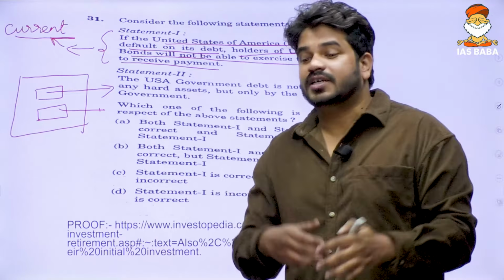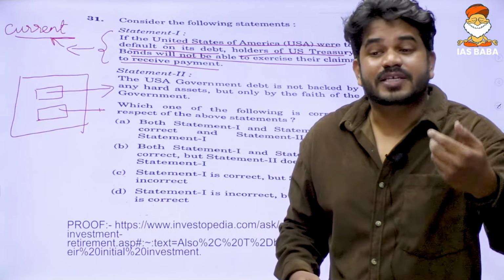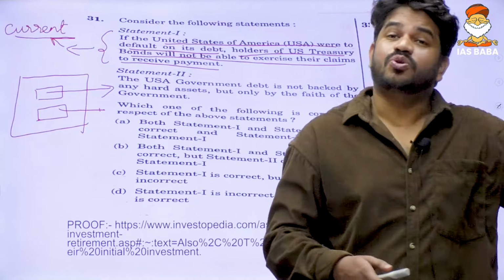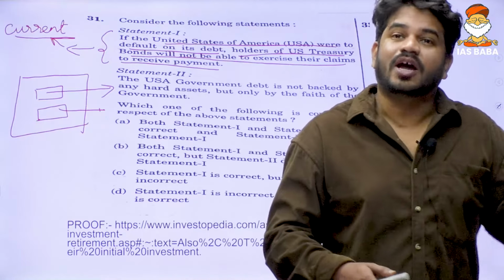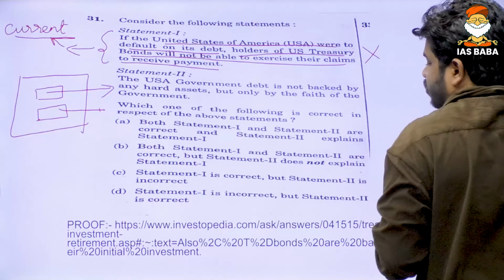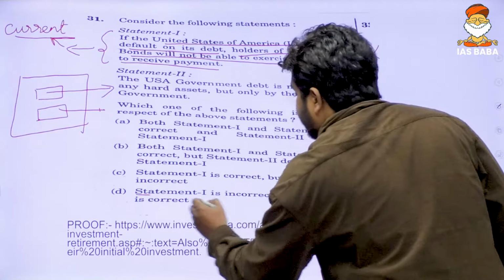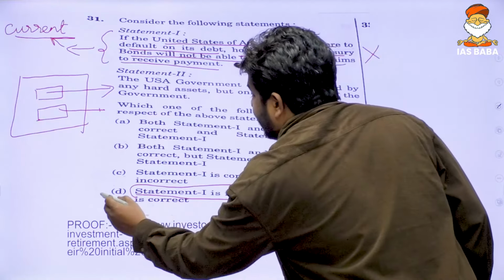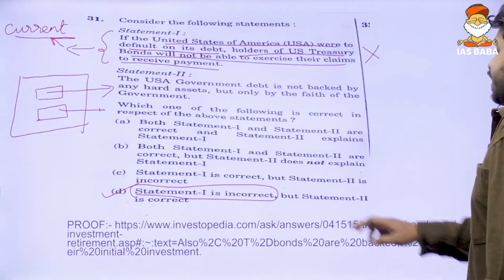Defaulting means you purchase a bond from the government and it does not pay interest or principal on time. But if the government doesn't pay you back, you can always go to court and sue it. So this statement is wrong, and when statement 1 is incorrect, I directly arrive at option D as the right answer.